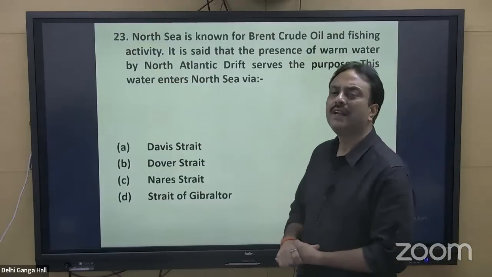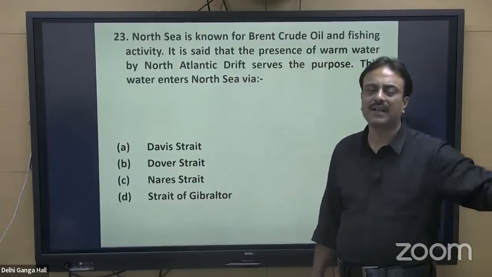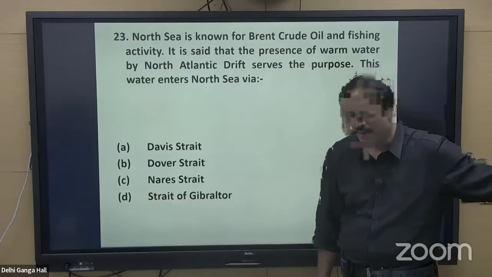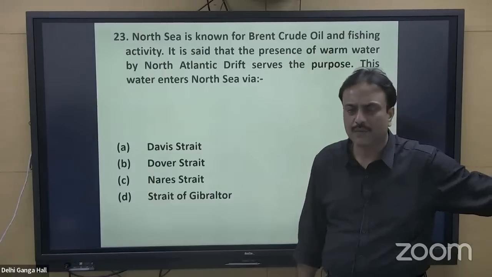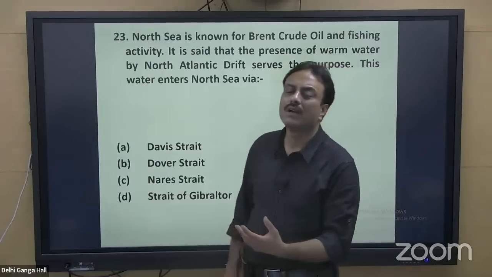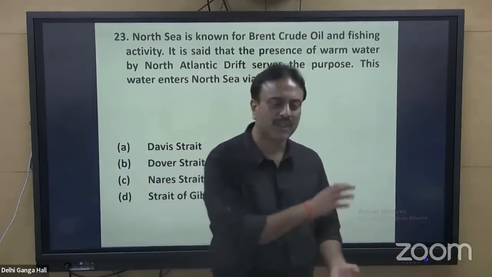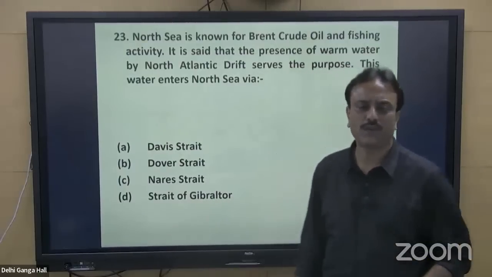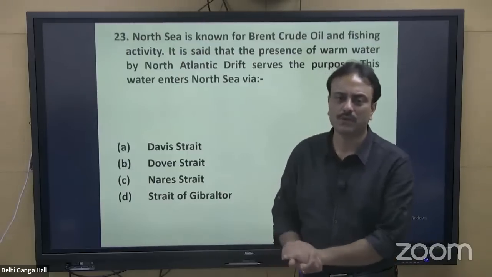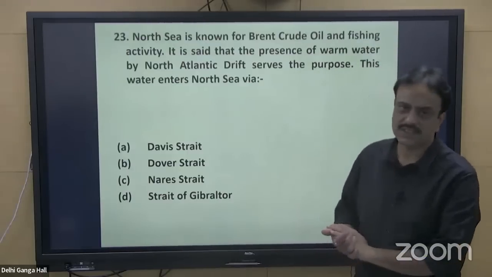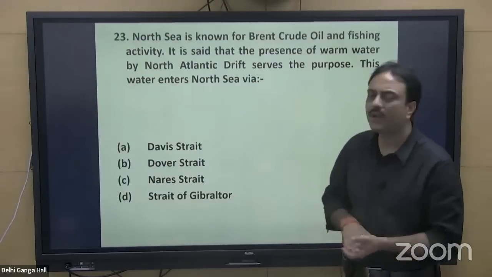The entire North Sea is very shallow, less in depth. So the entire North Sea is known for its continental shelf. Continental shelf is the location where sedimentary rocks get formed, under which the dead marine life gets accumulated, deposited, and buried under sedimentary rocks, which over the ages, over the epochs, gets transformed into fossil fuels. So the continental shelf of North Sea is considered beneficial. It is also known for fishing activity.